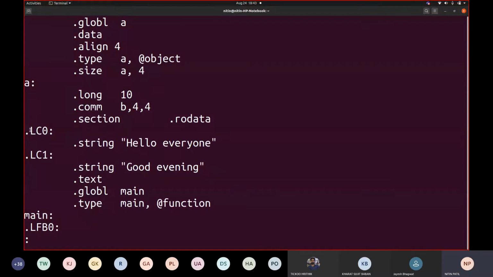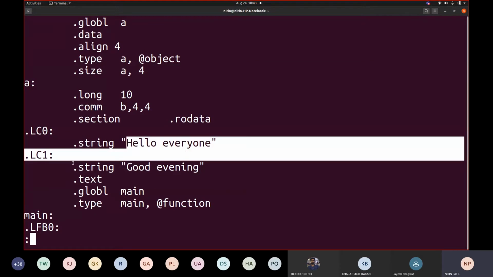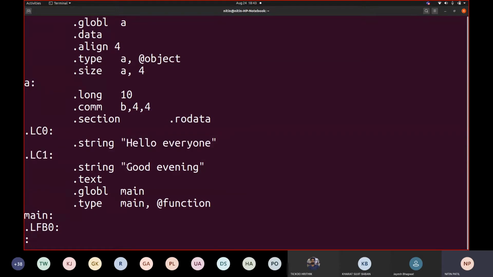Earlier it was LC0, the string was hello everyone. Then I added good evening, which is now LC1. So these are said to be read only data elements, and these are declared as internal variables named LC0, LC1, LC2, and so on, depending upon the printfs that you used inside your code. Now, ultimately, all these things which we are going to make use of, you can include them into either a data section or you can write them into RO data.